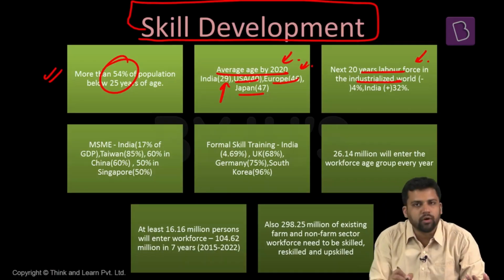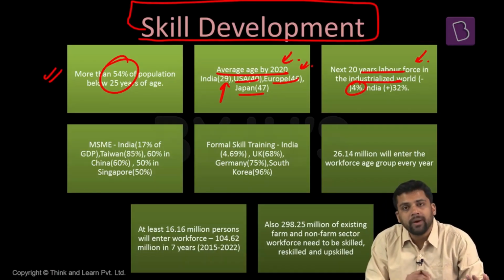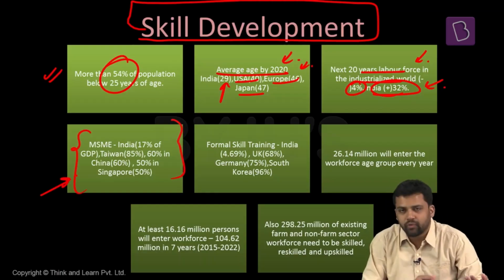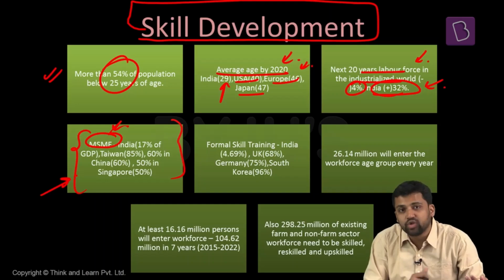The labor force of the industrialized world over the next 20 years is going to shrink by 4%. It will reduce. But in case of India, it is going to increase. It's going to expand. Certain sectors of our economy, for example, the micro, small, medium enterprises, are the ones who can create jobs. They're the ones who are extremely labor intensive.